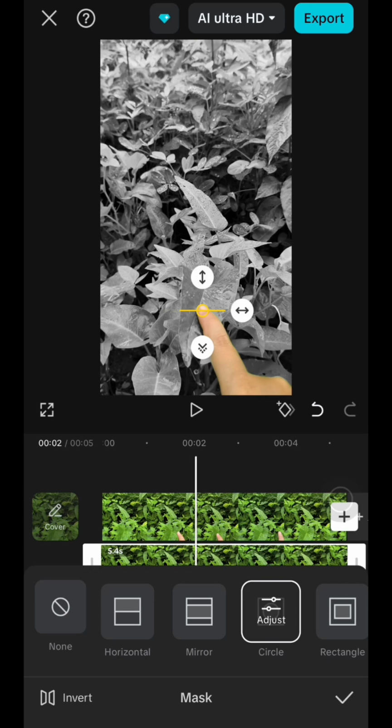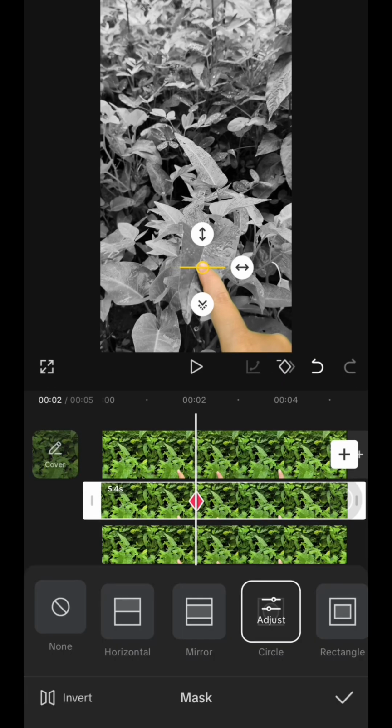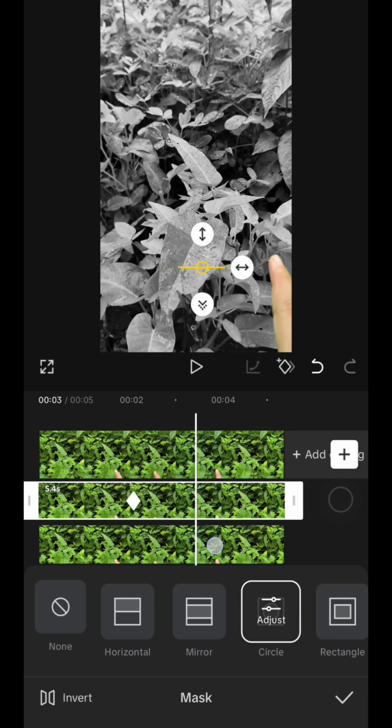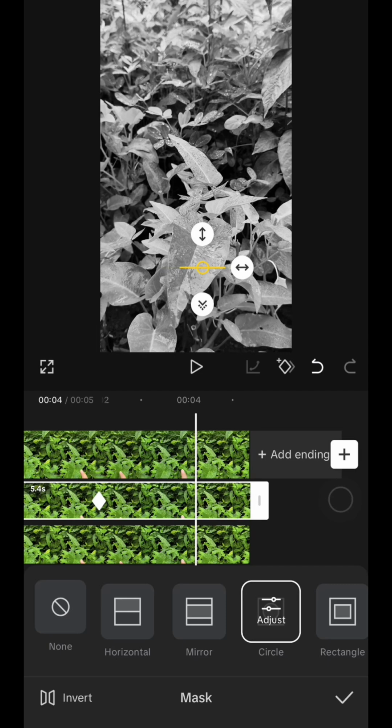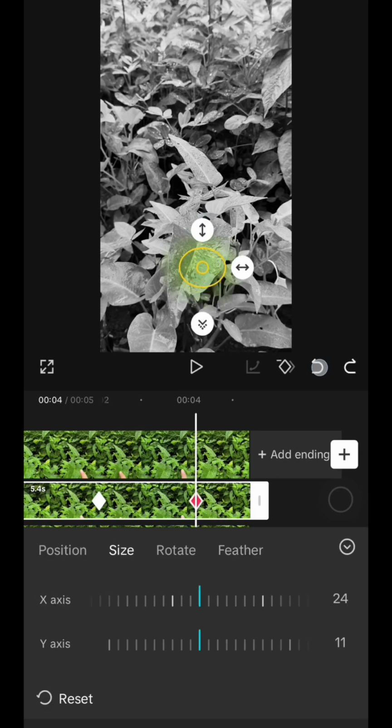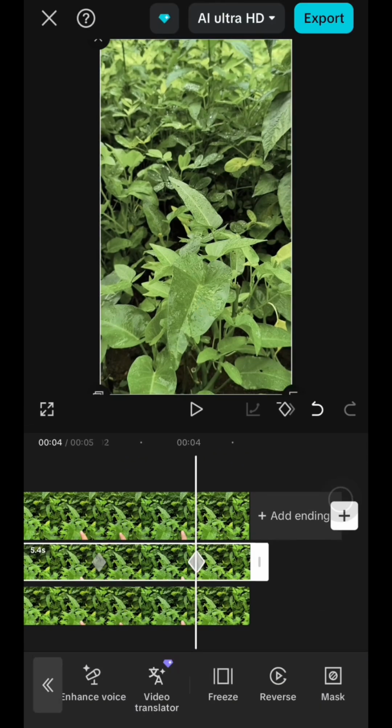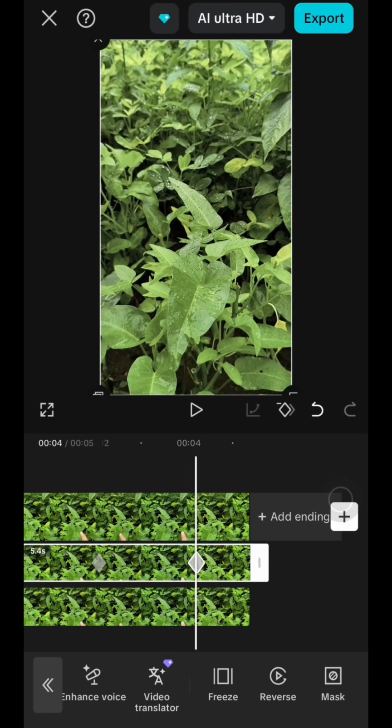Like this. And then don't forget to add the keyframes. Then move forward a bit on the timeline, maybe like this. And then expand the mask to reveal the full color clip underneath, like this. This will create a color spread transition effect starting from your touch point.